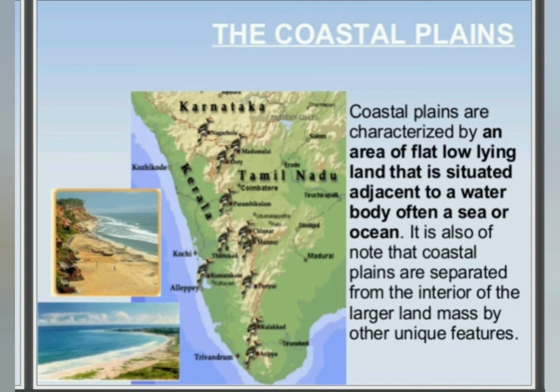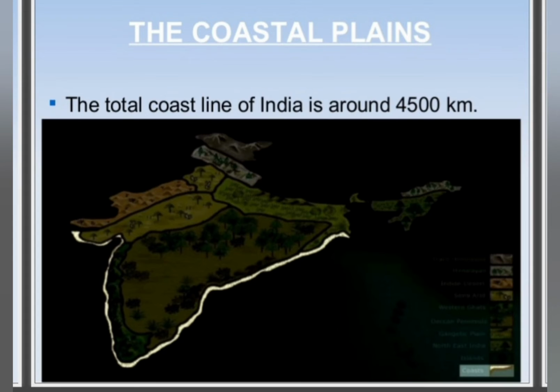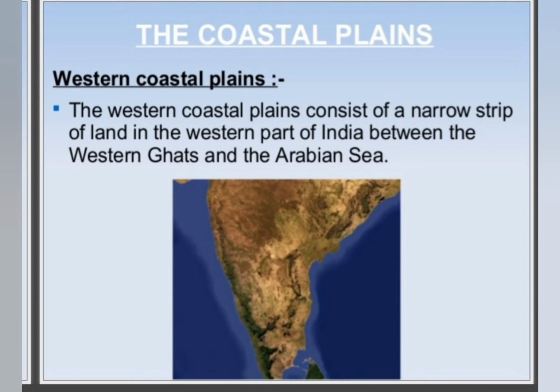Next is the coastal plain. Coastal plain is a flat area of land located near a coast. India has a long coastline. The coastal plains are divided into western coastal plain and eastern coastal plain. Both meet at Kanyakumari, the southernmost tip of the Indian peninsula. The climate in the coastal plain is hot and humid. Now, from where to where does the western coastal plain extend? It extends from Gulf of Kutch in Gujarat to Kanyakumari, and the eastern coastal plain from Ganga Brahmaputra Delta to Kanyakumari.